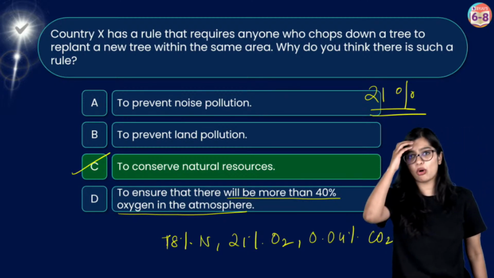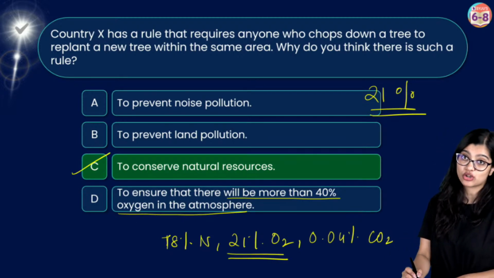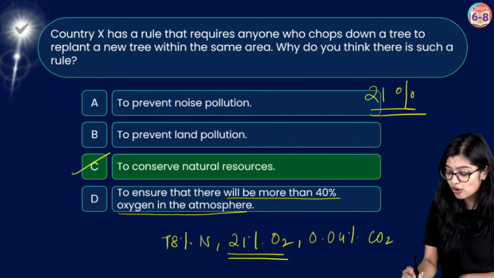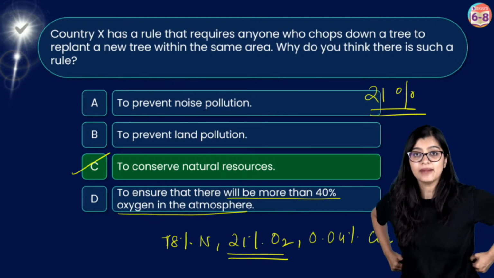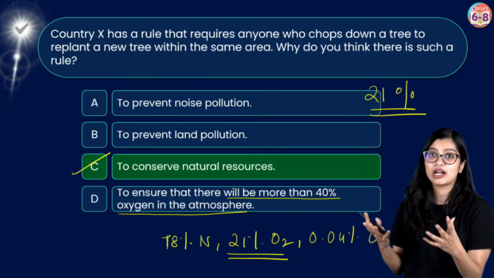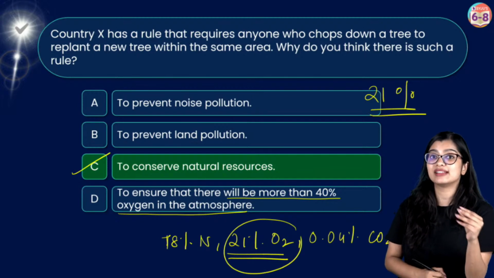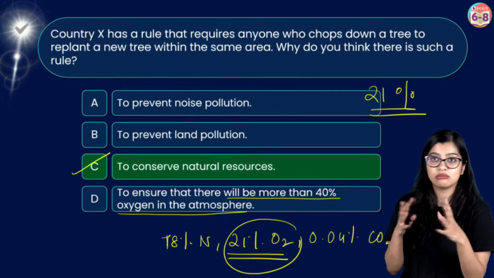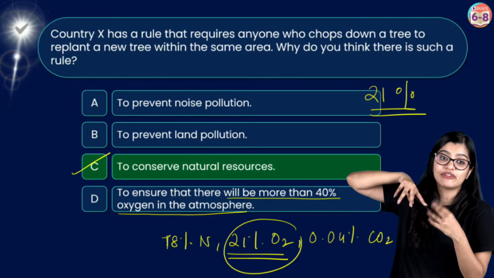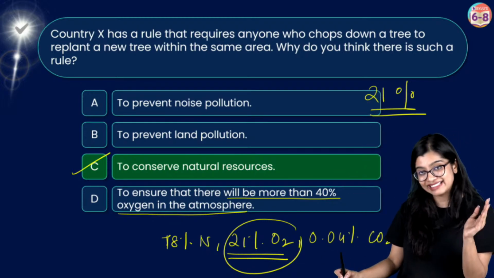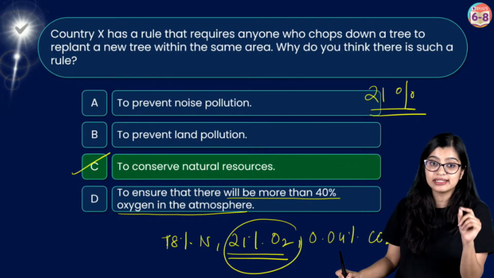Now, my question to all of you is, if 40% of oxygen is there, this comes back to combustion or burning, right? We know that if there is too much oxygen, that's not good. So this percentage is maintained so that it's the right amount and flammable things don't get ignited when there is too much oxygen, right? If it is 40%, we will combust. Exactly. So that percentage is important.